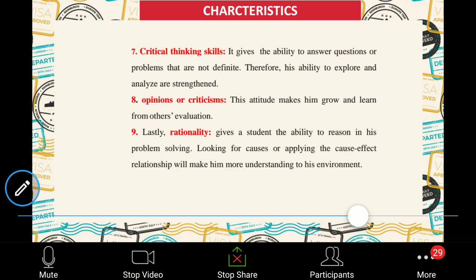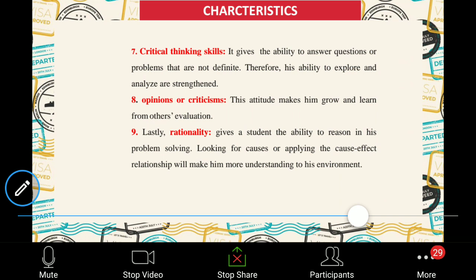Next is opinion or criticism. This attitude makes anyone grow and learn from others' evaluation, from others' opinions, whether the experiment was successful, what made the experiment successful, and what made it unsuccessful. Others' opinions will help you get a valid conclusion.